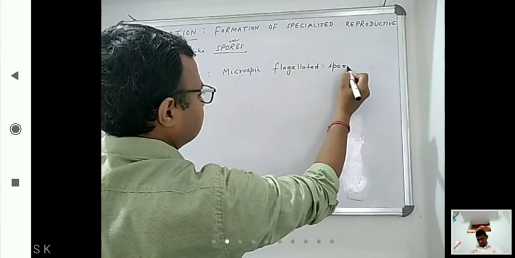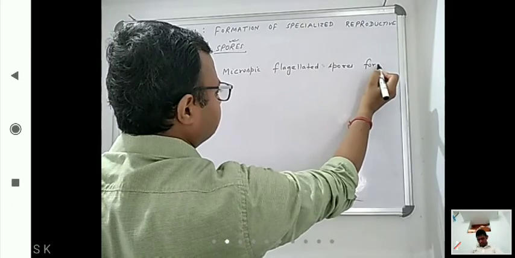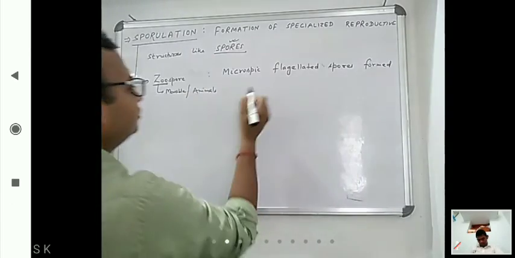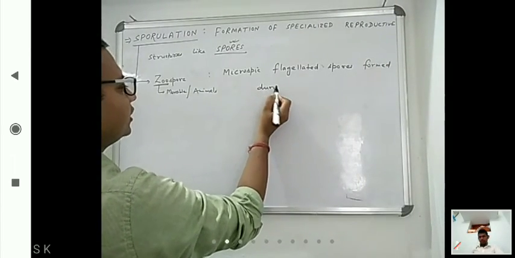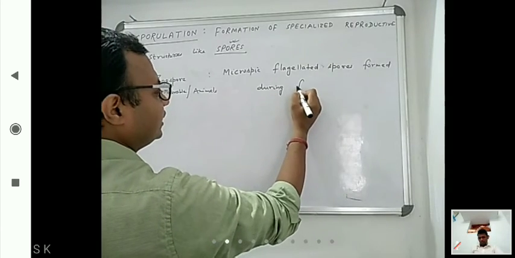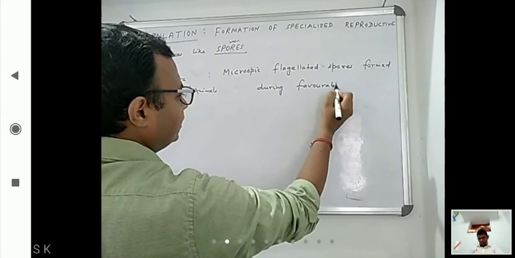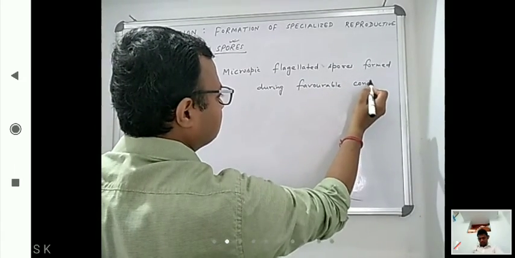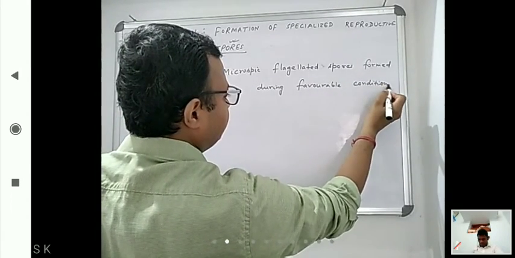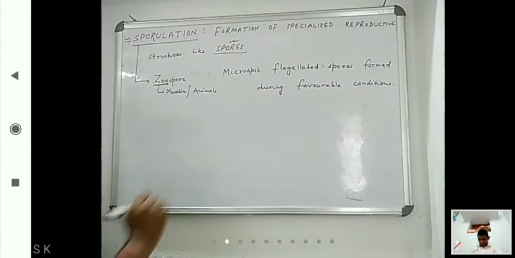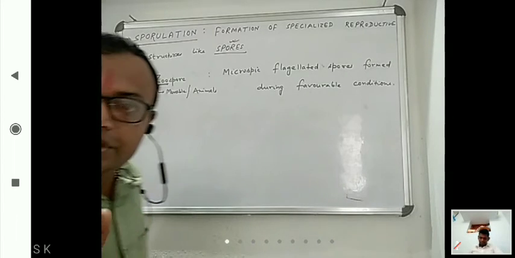Microscopic flagellated spores formed during favorable conditions. So these microscopic flagellated spores formed during favorable conditions are known as what? Zoospore.